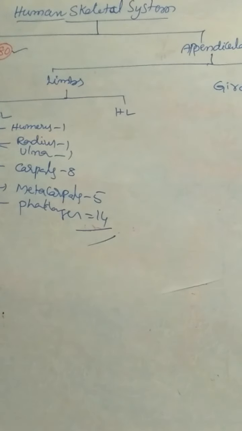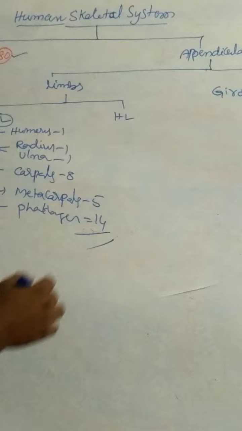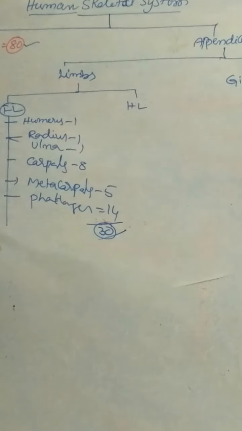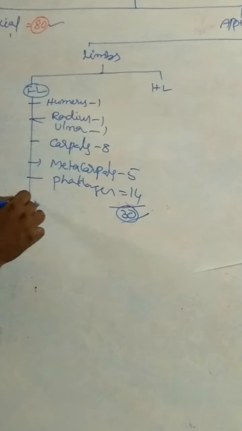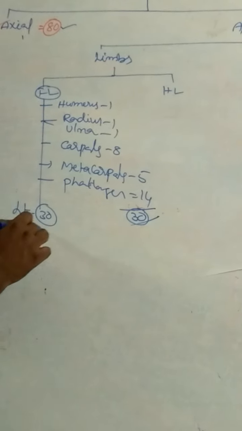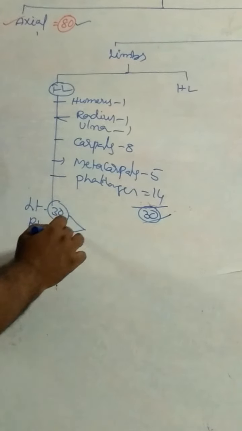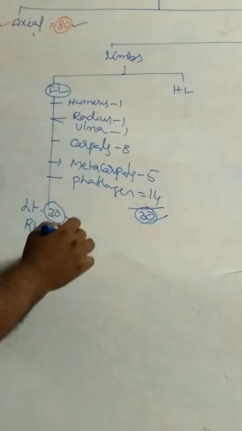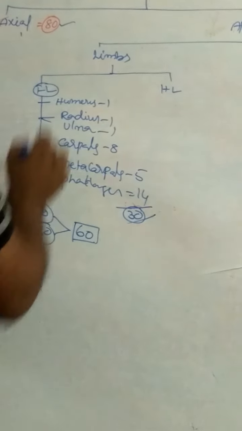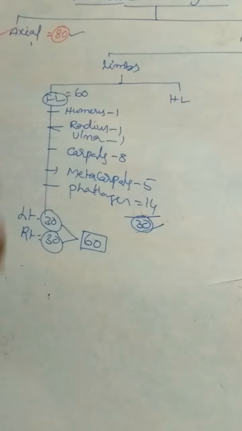Total number of bones in each forelimb: 30. The left forelimb consists of 30 bones, the right forelimb consists of 30 bones. Total number of bones in the 2 forelimbs: 30 plus 30, 60. Total number of bones in the forelimbs: 60 bones.